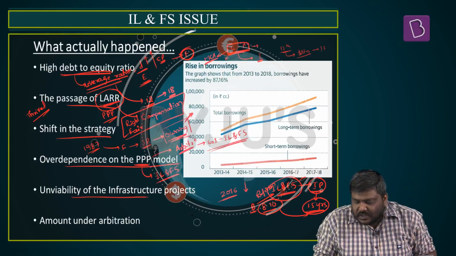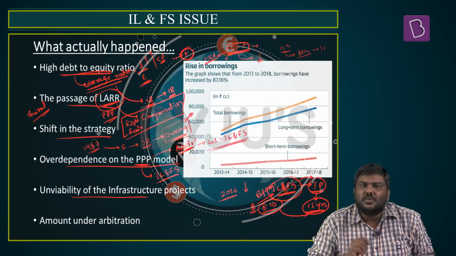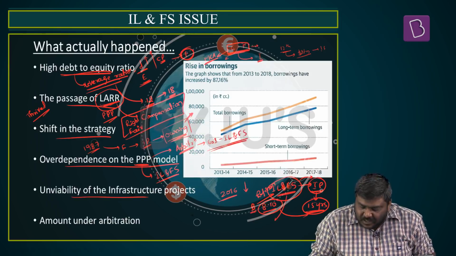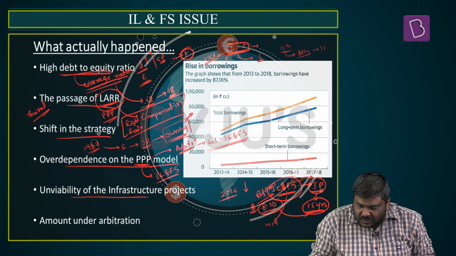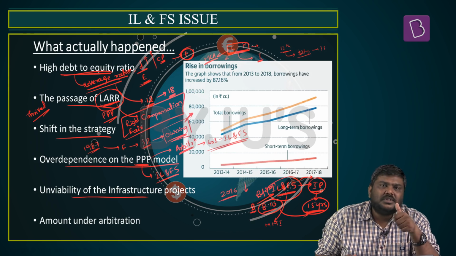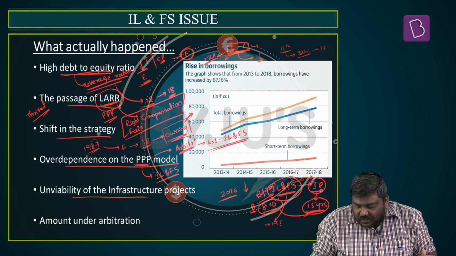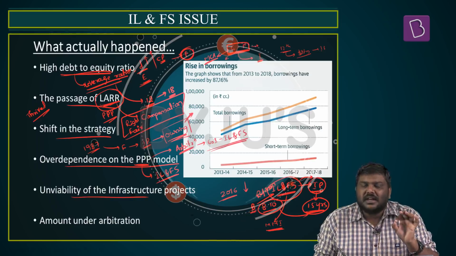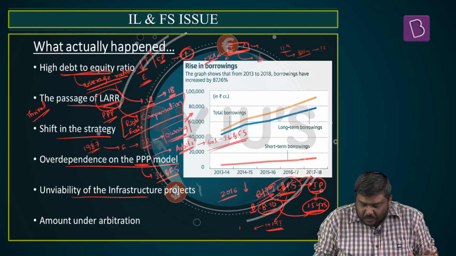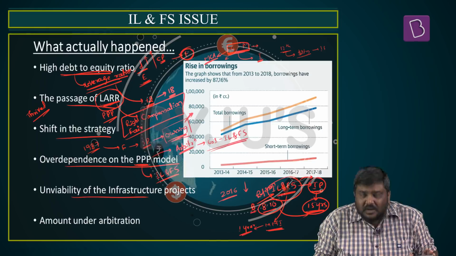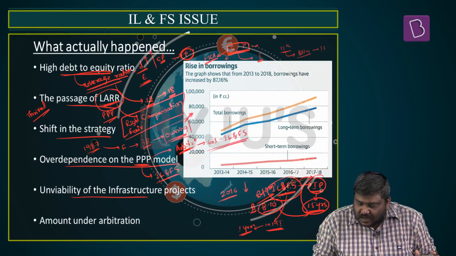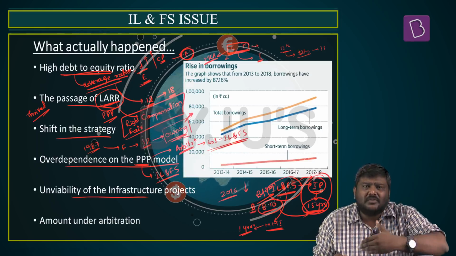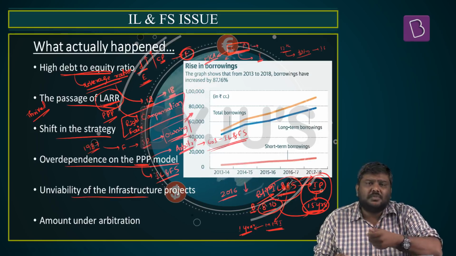Now, they had already invested a huge amount of money in this project. So what IL&FS did was borrow from money market instruments such as convertible debentures as well as commercial papers. But the feature of money market instruments is that the maturity period is up to 1 year or less than 1 year, whereas these infrastructure projects will take more than 1 year to provide returns.